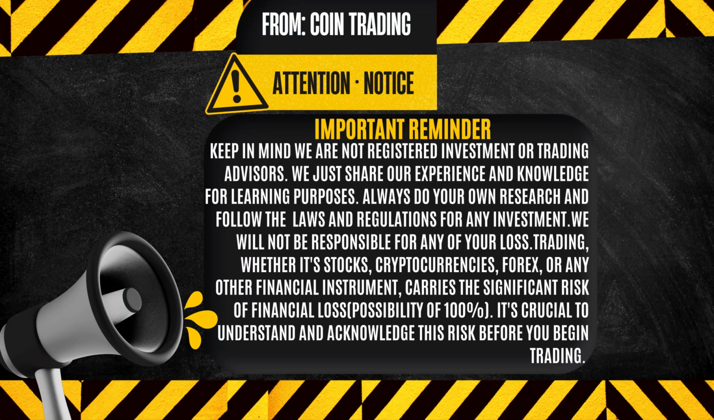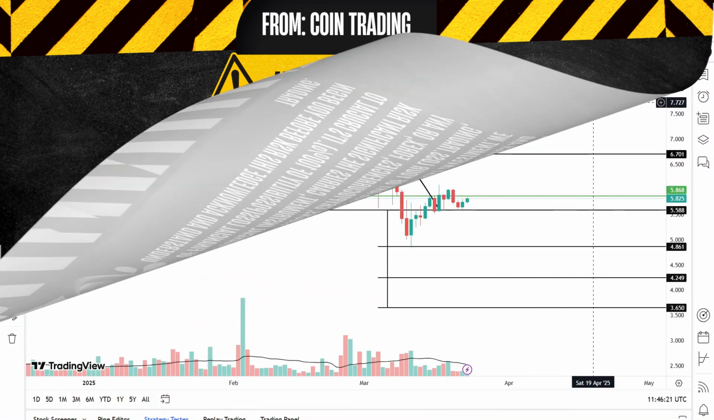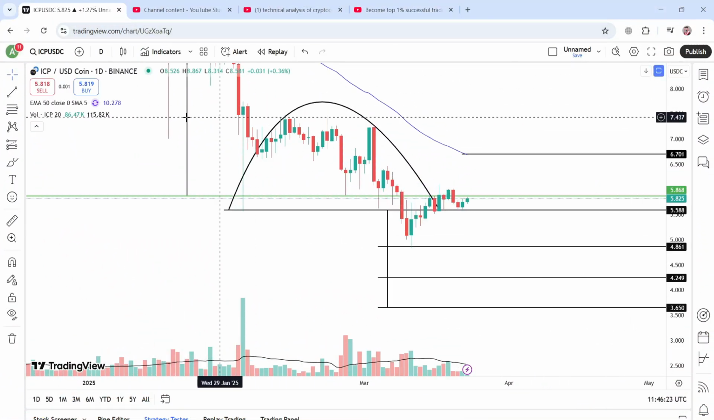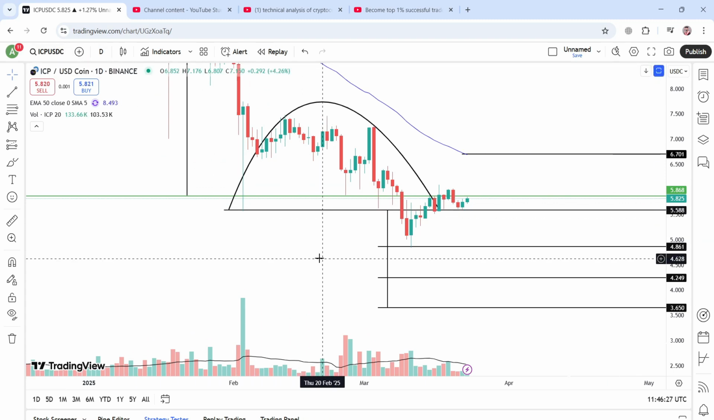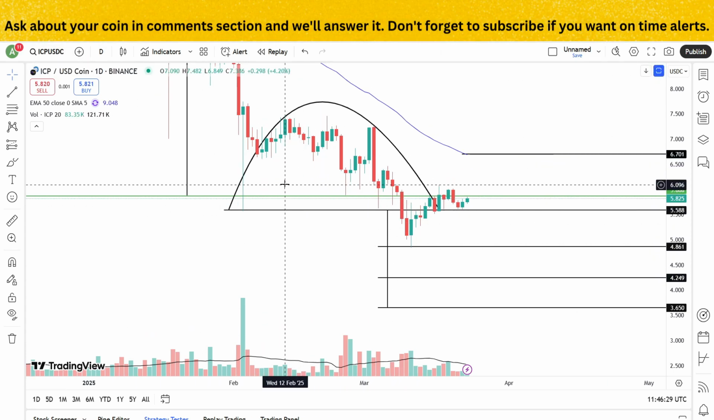Hello friends. In this video, I will share the technical analysis of ICP coin, AVAX coin, GRT coin, Render coin and IMX coin. I have opened the chart of ICP against USDC on 1 day time frame. If we look at this coin, currently this coin is moving in its downtrend.